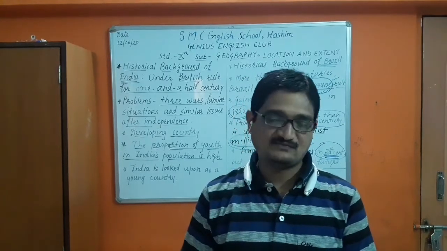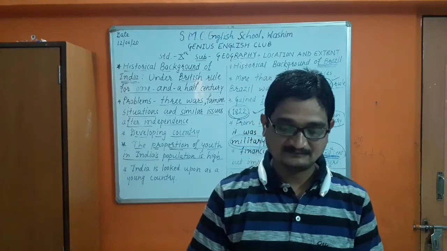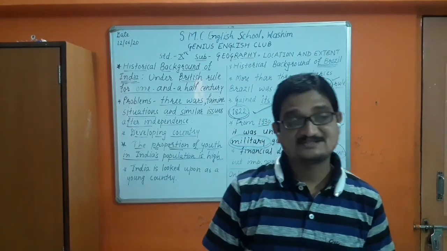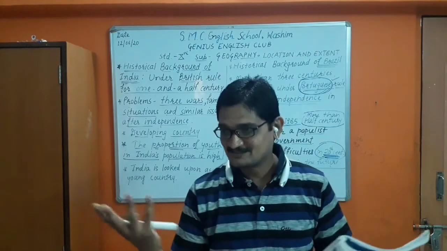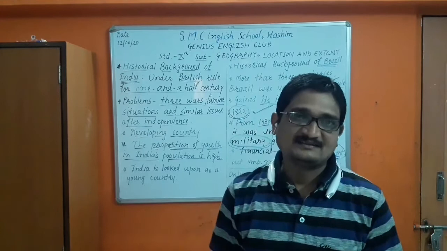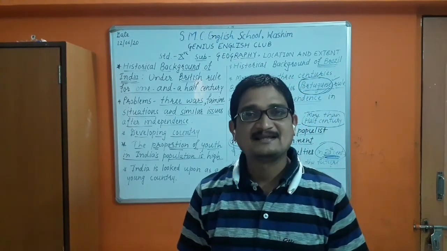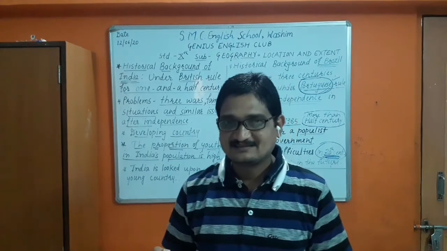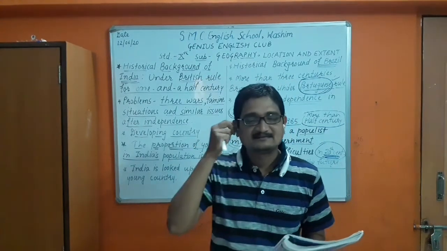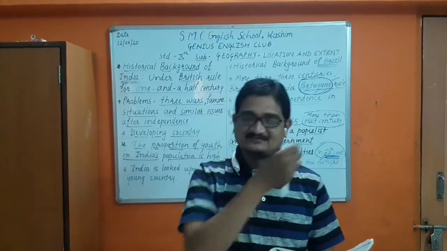These are the names of states in Brazil. So how many states of India? 29 states. Write down, the number is 29 states. And Brazil? There are 26 states of Brazil.